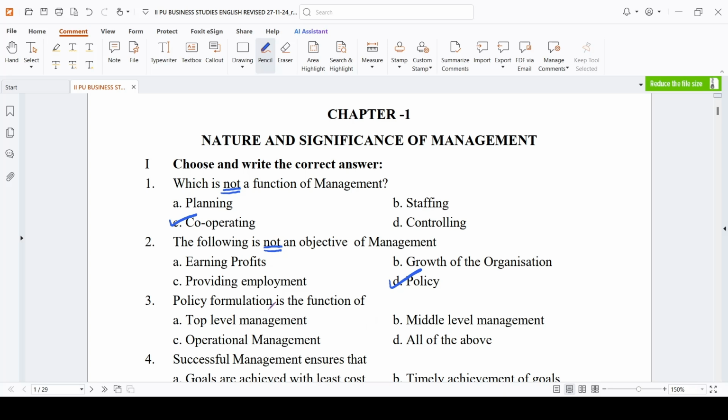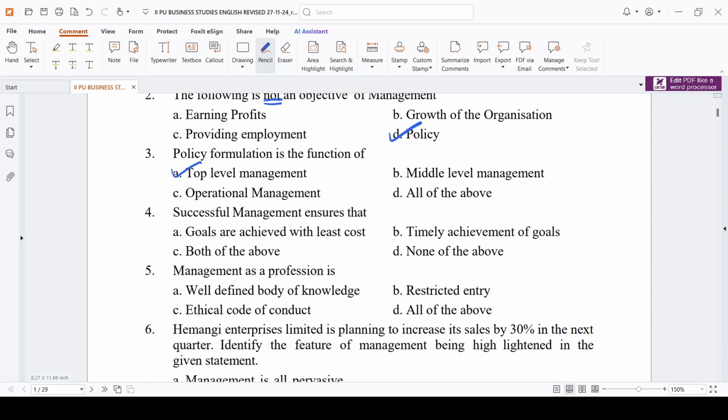Next, policy formulation is the function of whom? See, as we all know there are 3 levels of management: top level management, middle level management and lower level management. Now, who will frame the policies for your organization? Yes, policies will always be framed by the top level management only. So the answer is top level management. Come to the next one.